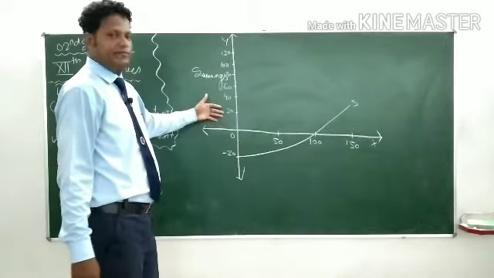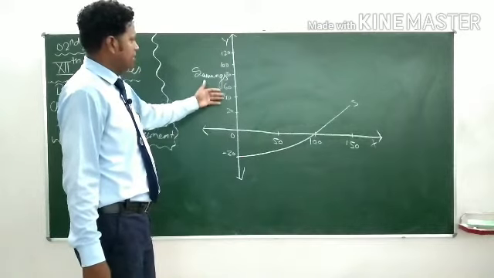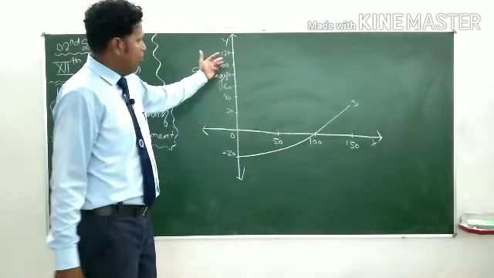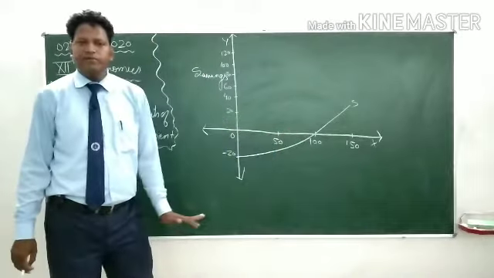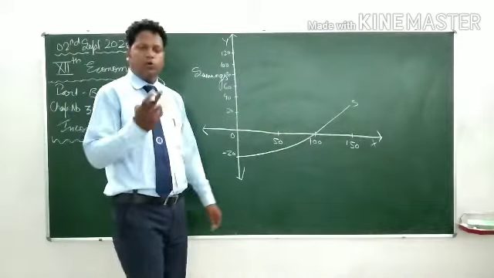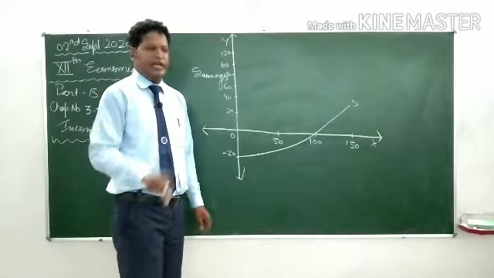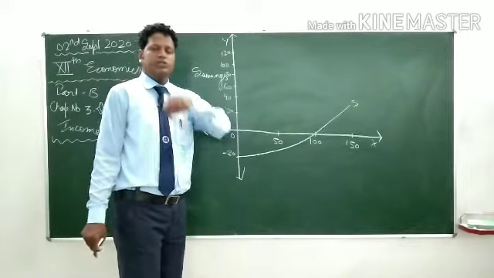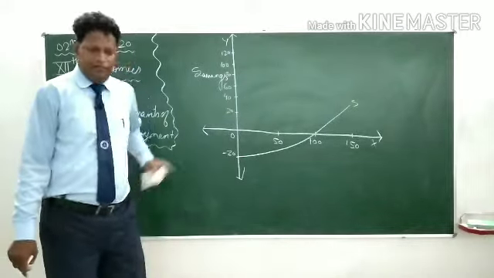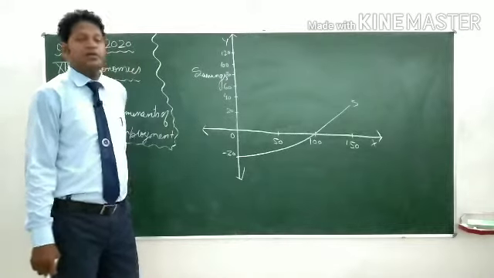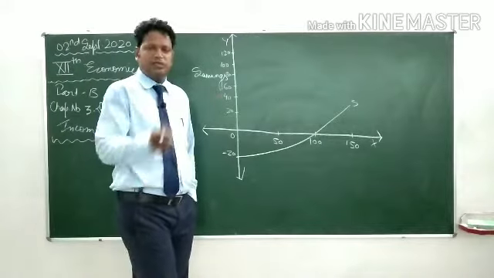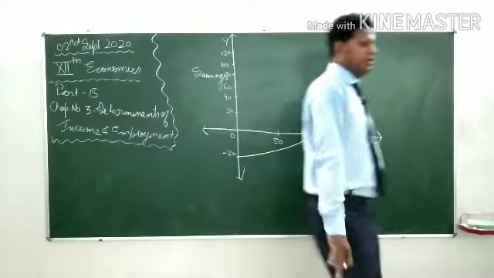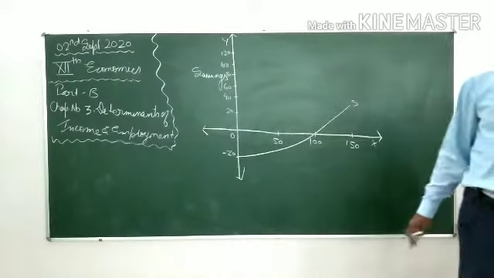On y-axis the figures I have taken 20, 40, 60, 80, 100 and 120, and on x-axis 50, 100 and 150 like this. So I would like to remind you once again, it is the same diagram which was in the last video, last lecture, but just to remind you, I am once again writing over here the same data which was in the last video or last lecture.